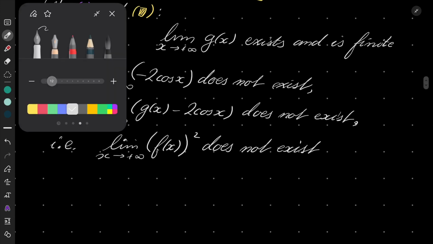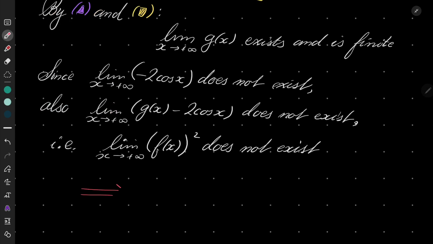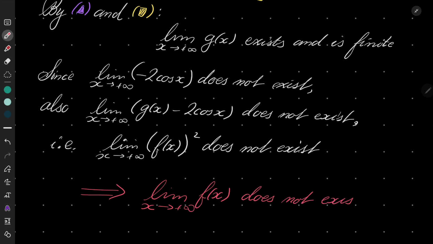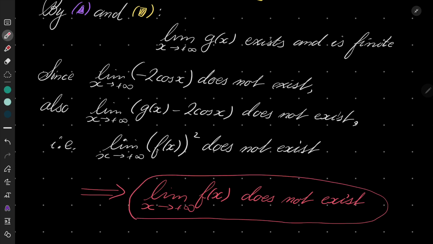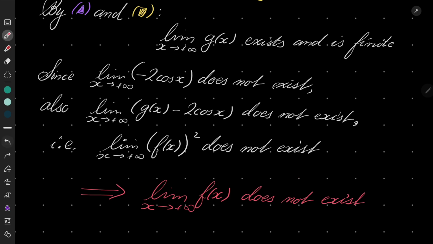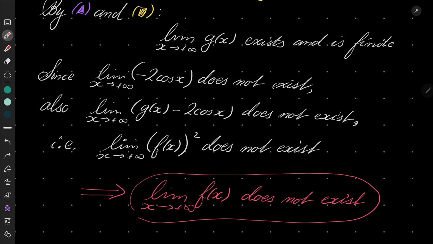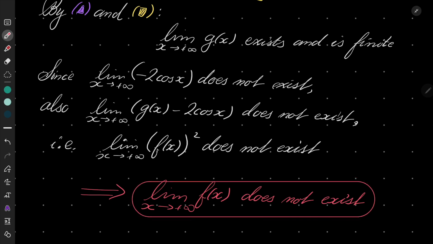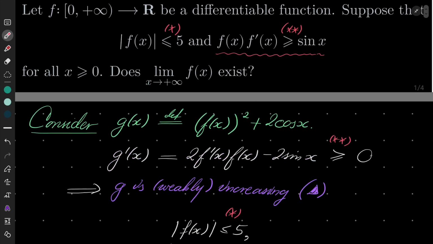So that implies that the limit as x goes to plus infinity of f of x does not exist, sadly. Okay, very well. And that is our answer. Our limit does not exist. So the answer is no.